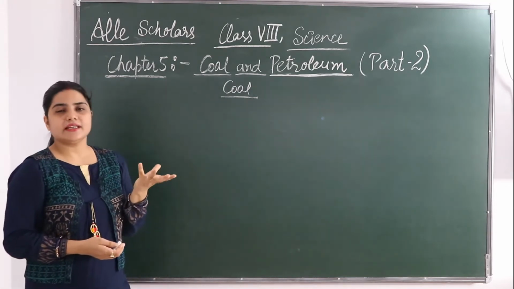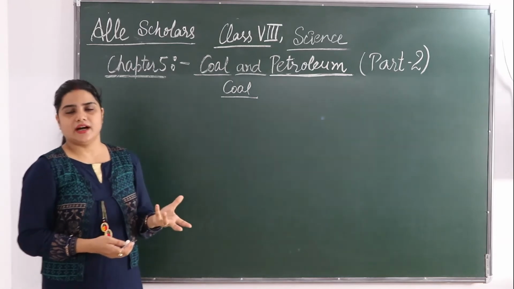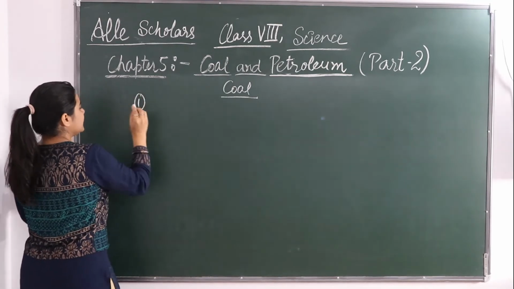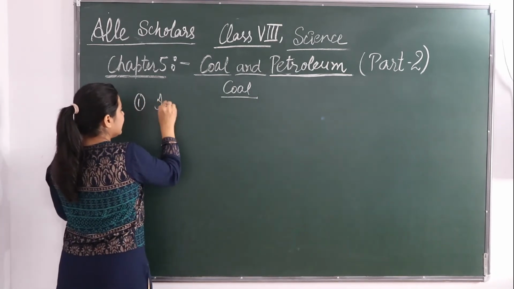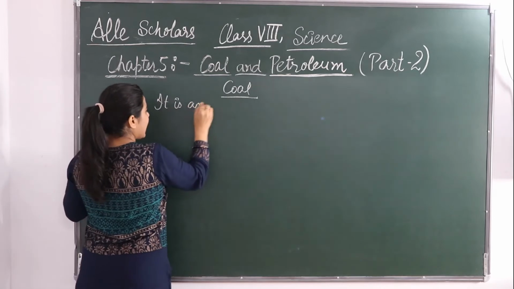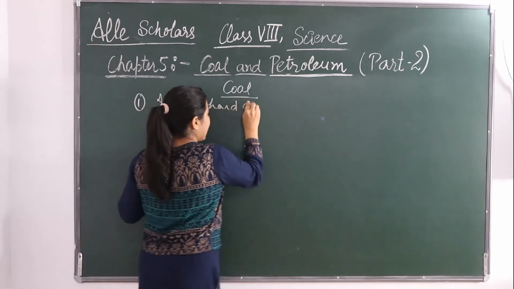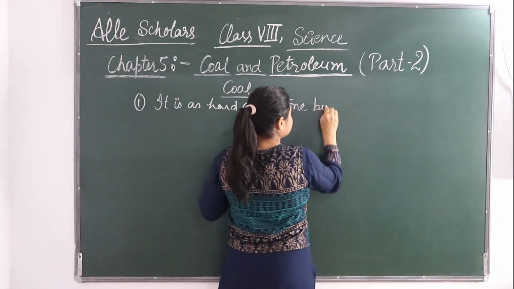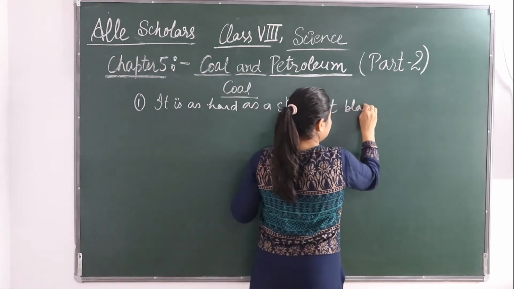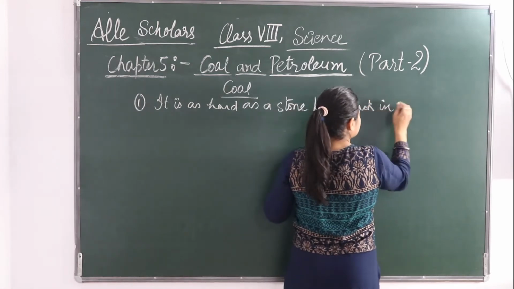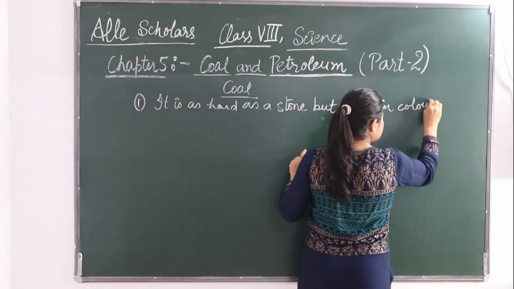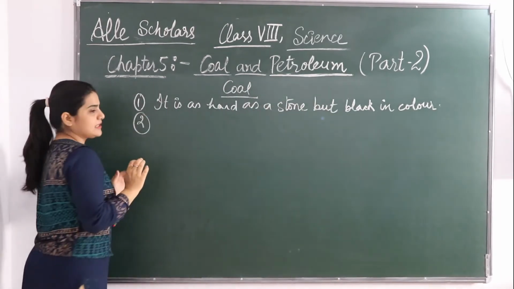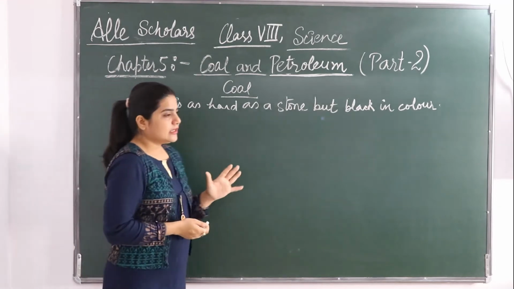What kind of hard is it? It is hard like a stone, but it's black in color. The first thing about coal is that it is as hard as a stone, but black in color. Coal is always black in color. Fine, but it is as hard as a stone.